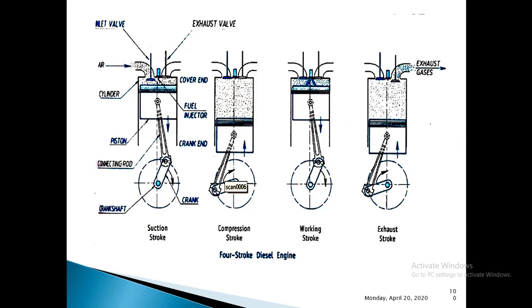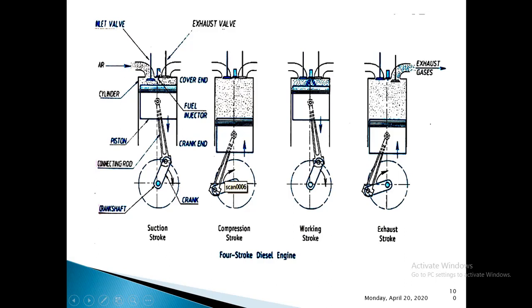I will tell you in brief once again how the 4-stroke diesel engine works, and how you need to write it in the examination. First, write that a 4-stroke diesel engine or 4-stroke compression ignition engine works on the diesel cycle. It can also be called the constant pressure heat addition cycle. It has 4 strokes: suction stroke, compression stroke, working stroke, exhaust stroke. Write all the 4 diagrams, and show the valve positions carefully. The diagram for the diesel engine and for the petrol engine is almost the same. You need not write anything here. You just show this as a fuel injector. In case of a petrol engine, you please show this as a spark plug.